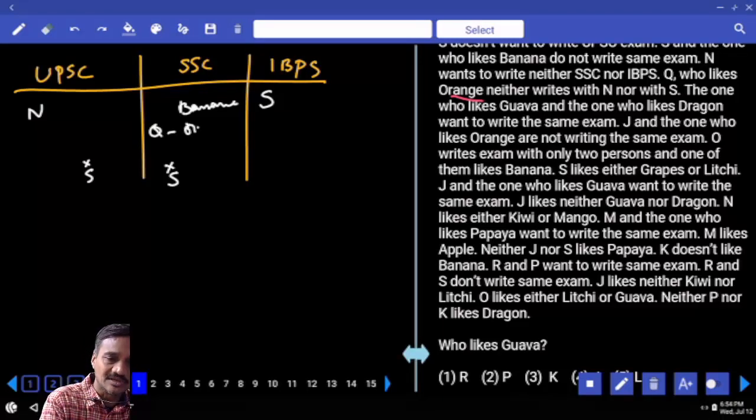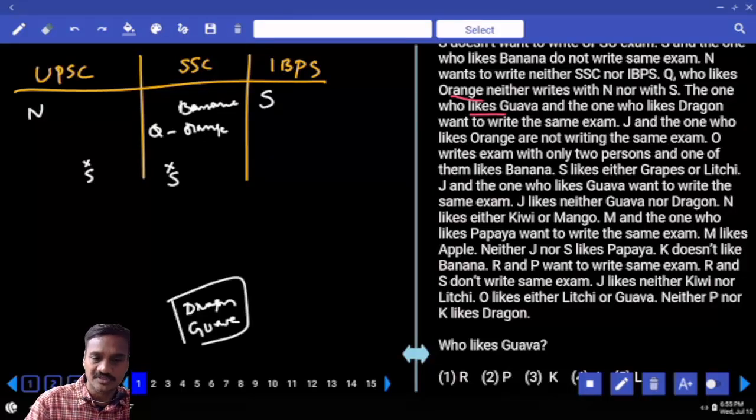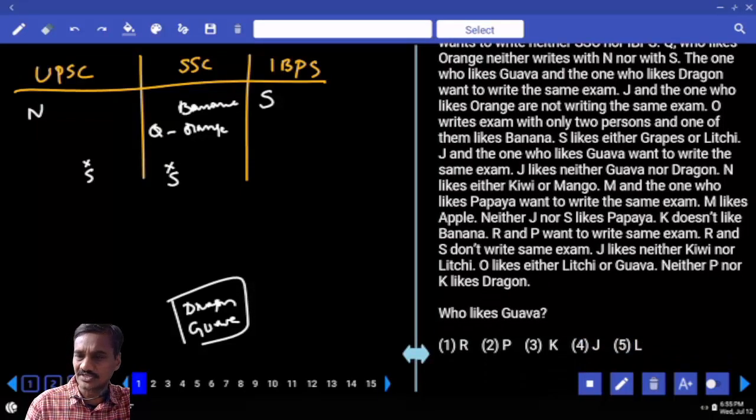And what is the other fruit? Orange is the fruit. And the one who likes guava and the one who likes dragon fruit write the same exam. And who are those two? Dragon fruit, and what is the other fruit we have? Guava. Now dragon fruit and guava must be together, isn't it? And J and the one who likes orange are not writing the same. J and orange. Hence J cannot be here.